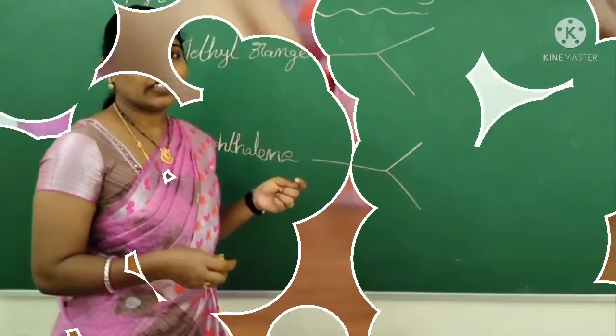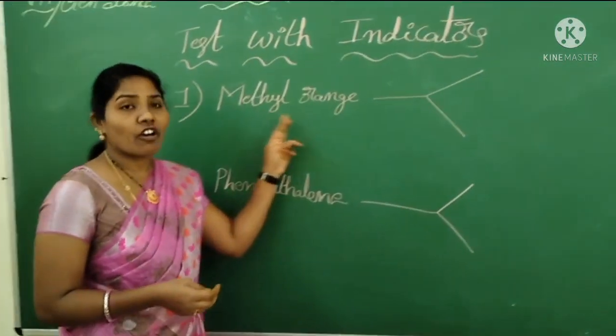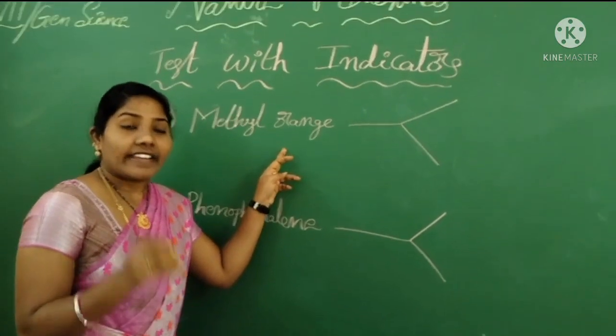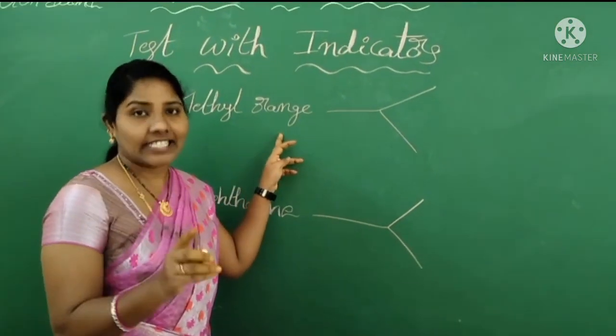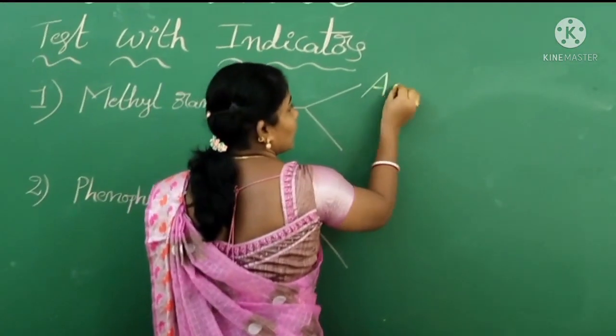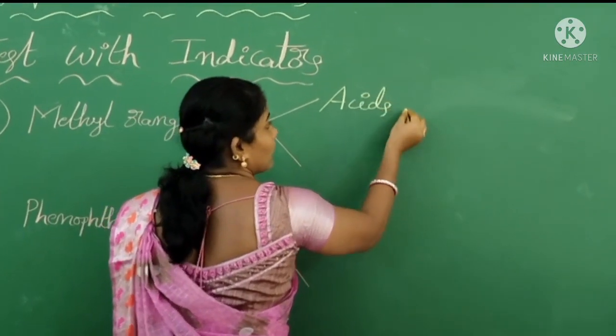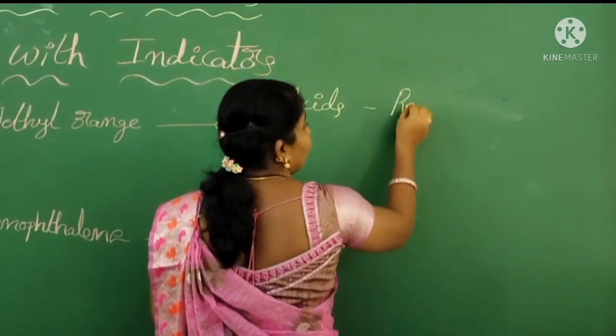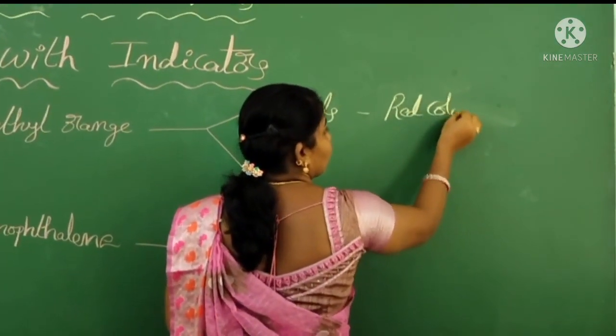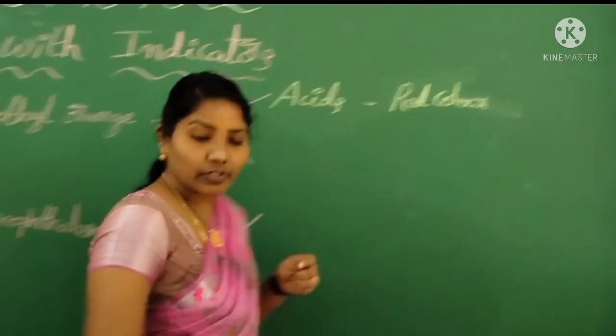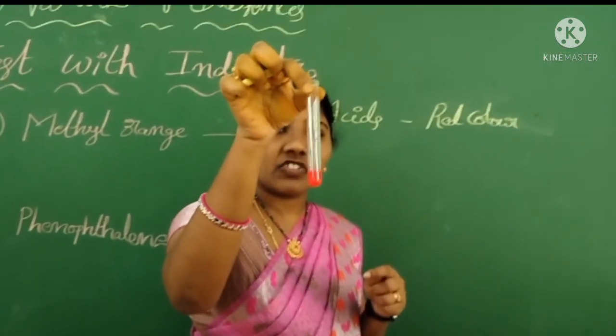So when methyl orange indicator reacts with acids, it gives red color. Acids give red color. Here we can observe the change clearly.